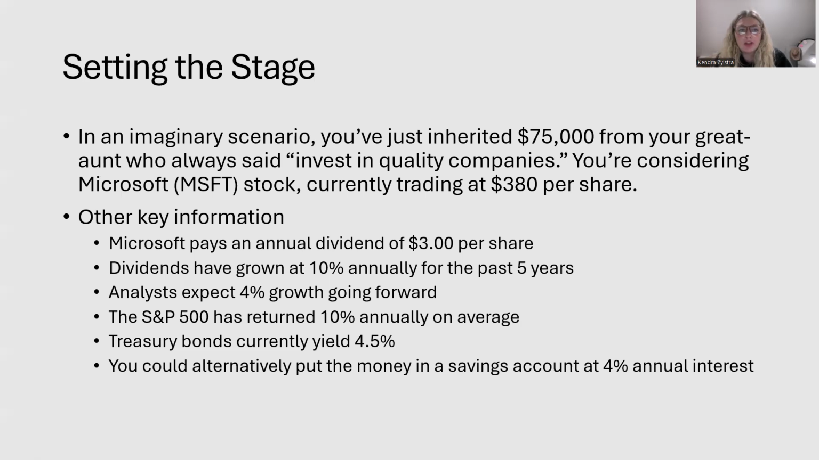Some more key information, just to set the stage. Microsoft pays an annual dividend of $3 per share. Dividends have grown at 10% annually for the past 5 years, and analysts expect 4% growth going forward. The S&P 500 has returned 10% annually on average. Treasury bonds currently yield 4.5%, and finally, another alternative option that we have is to put the money in a savings account at 4% annual interest.